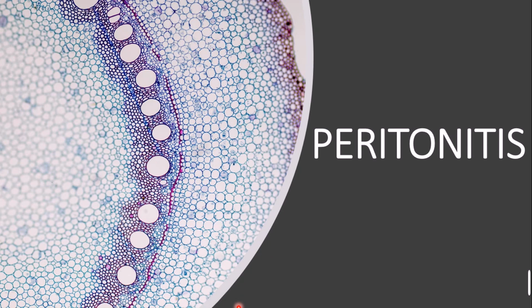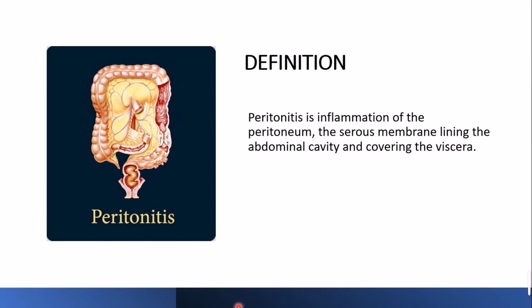Today I'm going to take another class over a GI disorder, that is peritonitis. Peritonitis is an inflammation of the peritoneum, the serous membrane lining the abdominal cavity and covering the viscera. So basically, what is peritoneum? What is this word peritoneum, which is actually being affected in this condition?